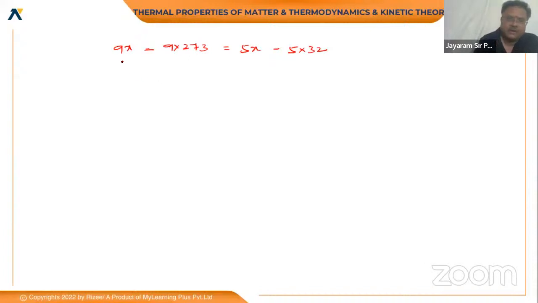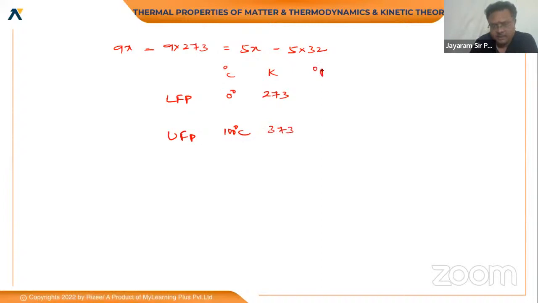How will you know the constant values, sir? We have to read them thoroughly: the lower fixed points and upper fixed points of the different types of scales. For degree centigrade it is 0 and 100 degrees, the freezing point and boiling point of water. Similarly, for the Kelvin scale it is 273 and 373.